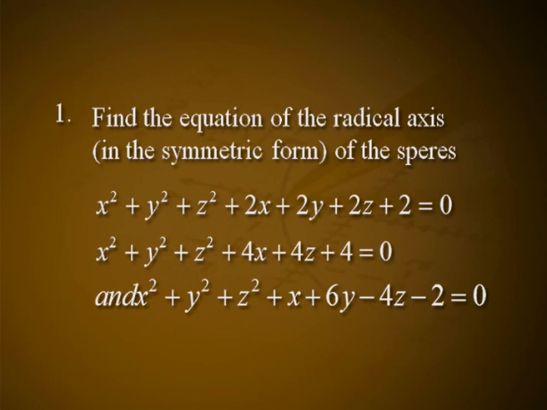Before moving to the next session, please try to answer these questions. Find the equation of the radical axis of the spheres x² + y² + z² + 2x + 2y + 2z + 2 = 0, x² + y² + z² + 4x + 4z + 4 = 0 and x² + y² + z² + x + 6y − 4z − 2 = 0.